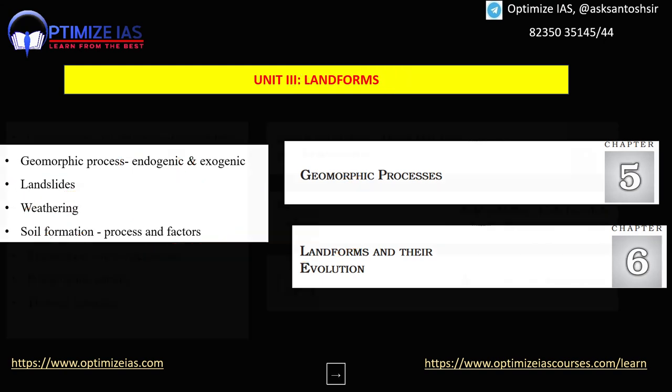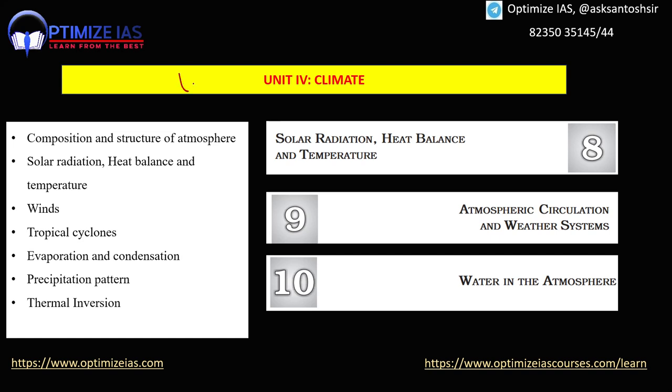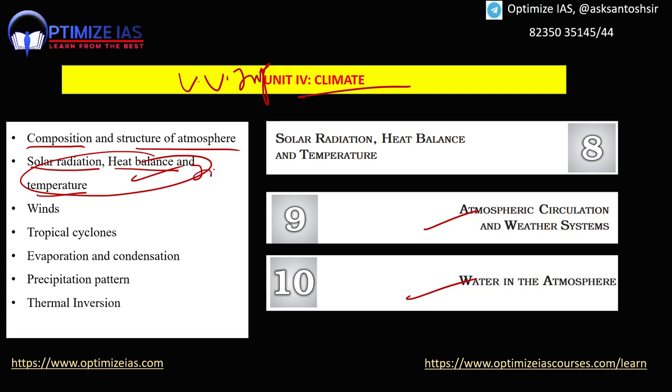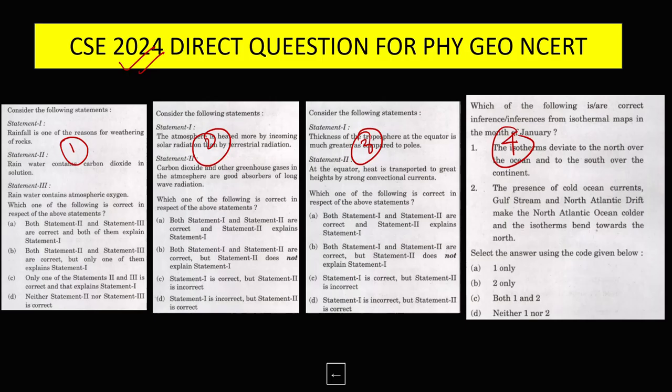Okay, next, guys, moving on, this is the most VVIP topic, I will say. Climate. In climate there are two chapters: atmospheric circulation and weather systems, and water in the atmosphere. Here, guys, the most important ones are the composition and structure of the atmosphere. Then guys, solar radiation, heat balance and temperature. Heat balance is the most important topic. A lot of questions are coming on heat balance. You can see last year also questions have come on this topic.